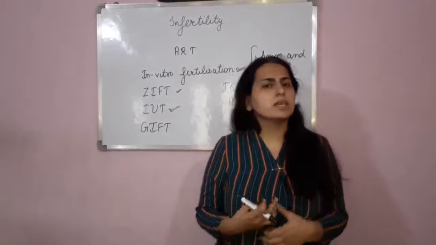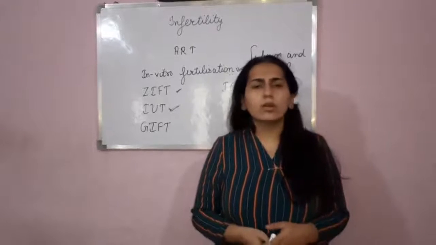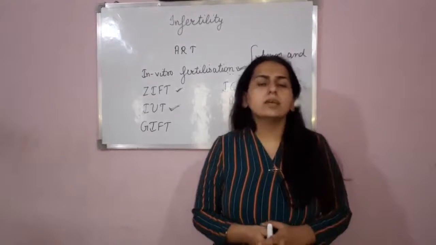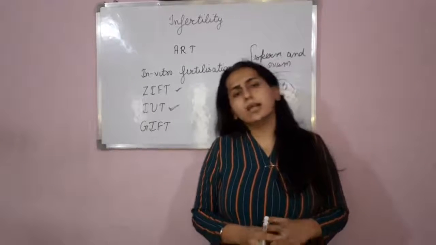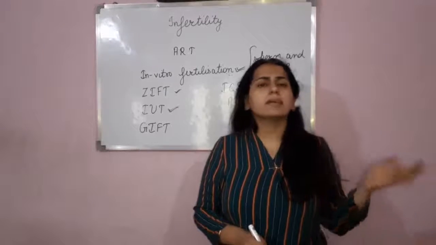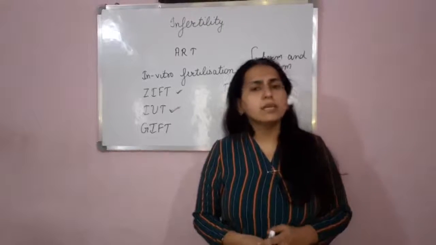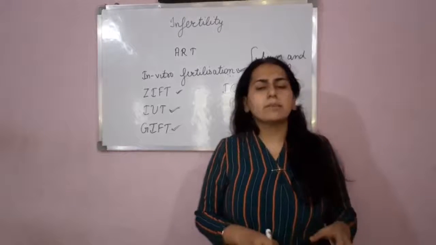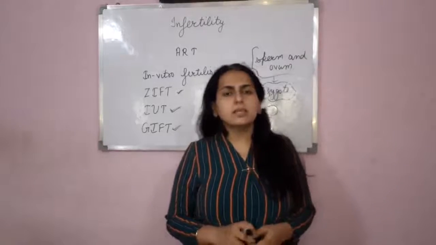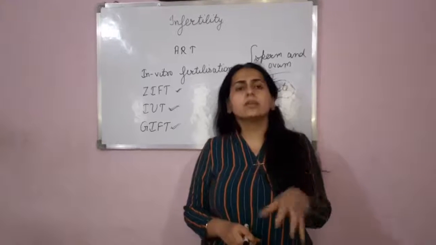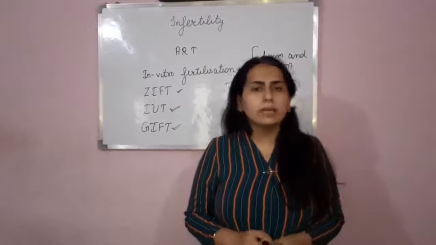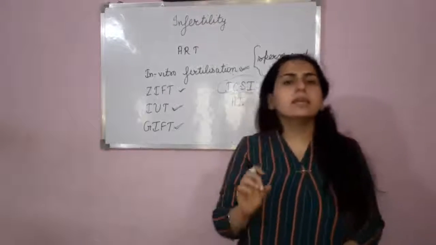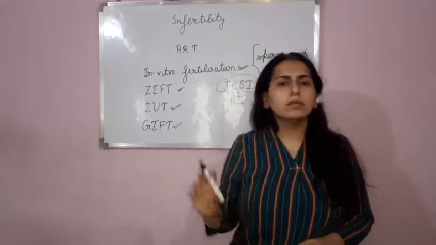The female will have sexual intercourse, the sperm will go in the body of the female, the ovum is already there in the fallopian tube, and then there are chances of fertilization, and if there is fertilization, an embryo will be formed, and later on the couple can have children. Okay, so this is GIFT, that is gamete intrafallopian transfer. In this technology, gamete is transferred in the body of the female partner. Clear? Now, the next is ICSI, that is intracytoplasmic sperm injection.